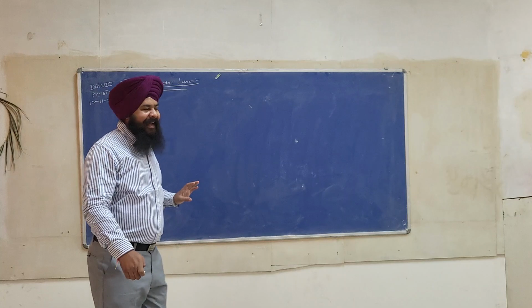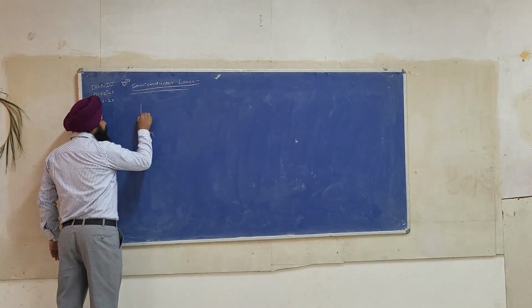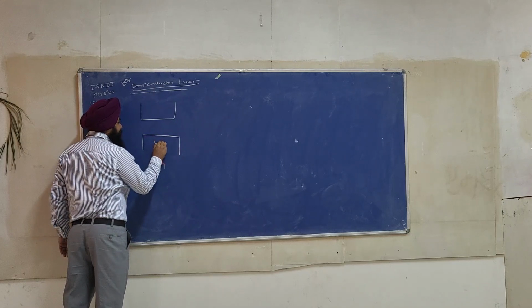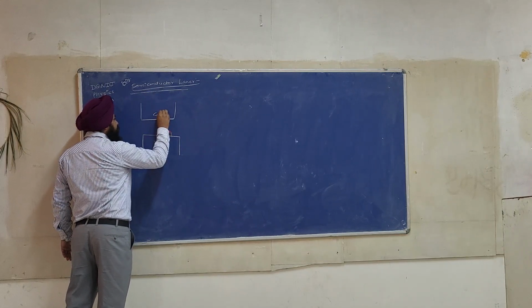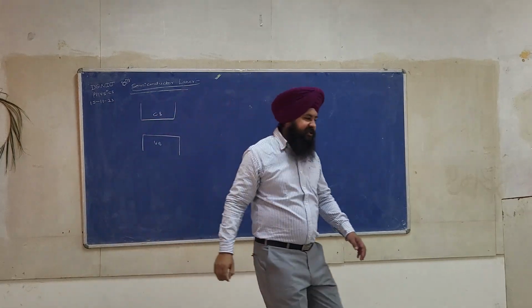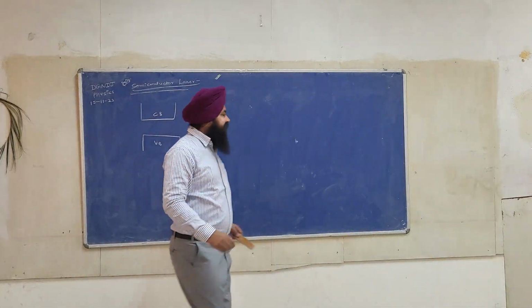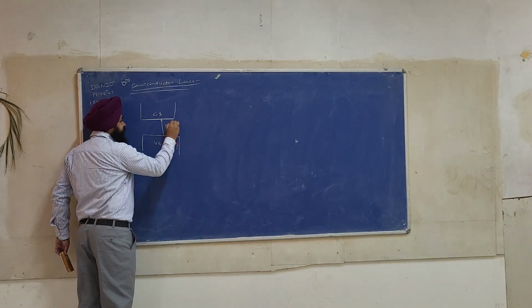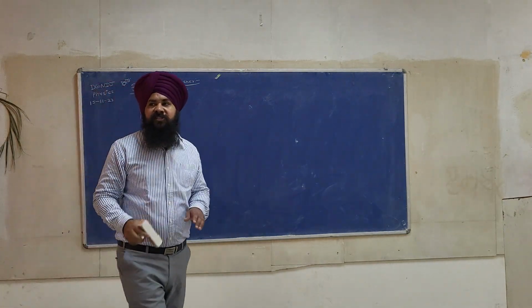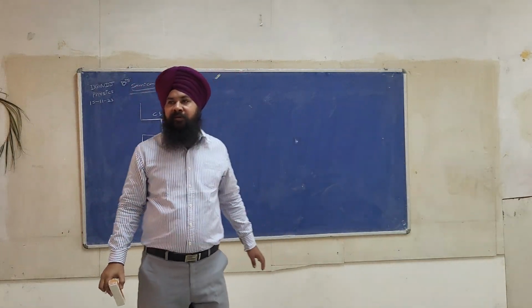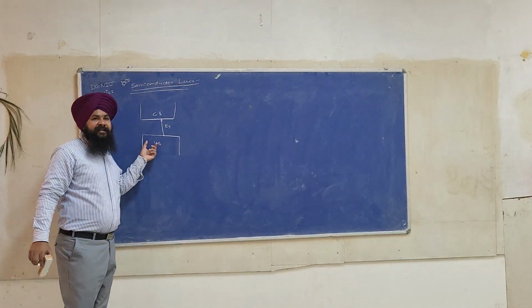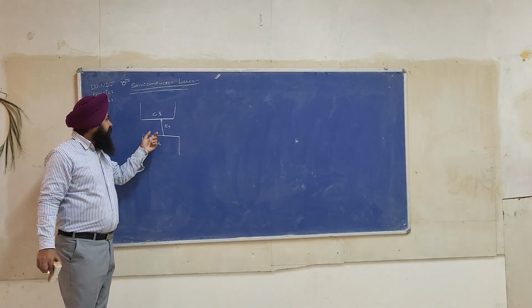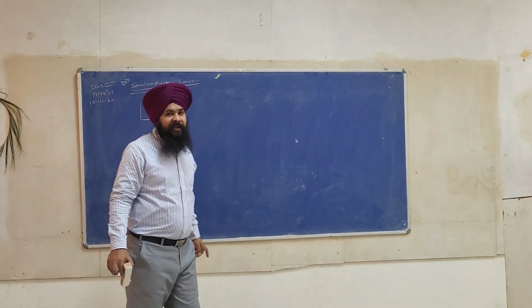Now see, as we know, in a semiconductor there is a valence band and there is a conduction band. Now see, this is called EG. This is called a band gap energy, or a forbidden energy gap. Now see, the valence band contains electrons, while the conduction band is completely free.